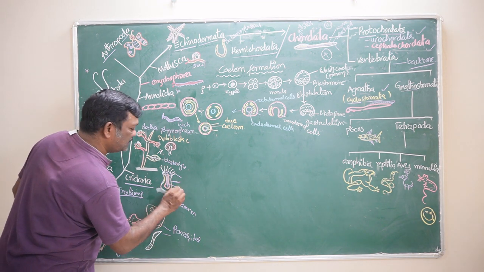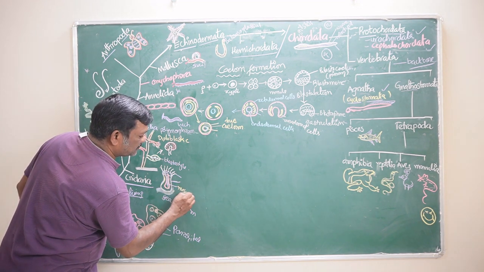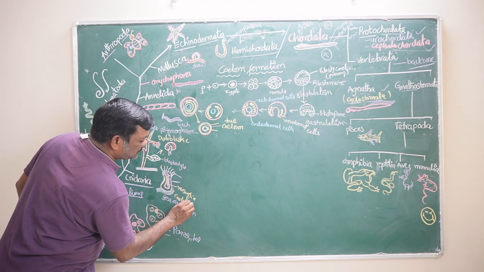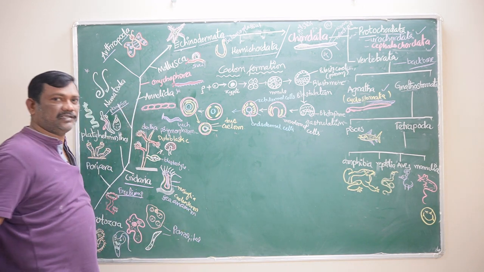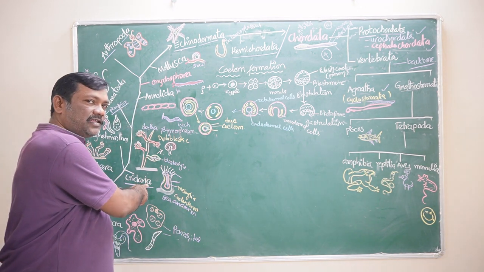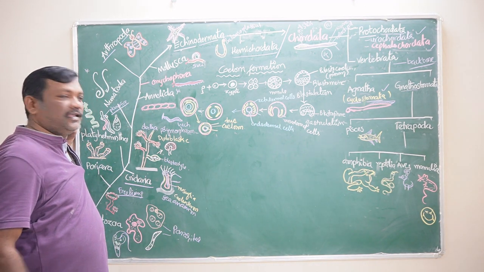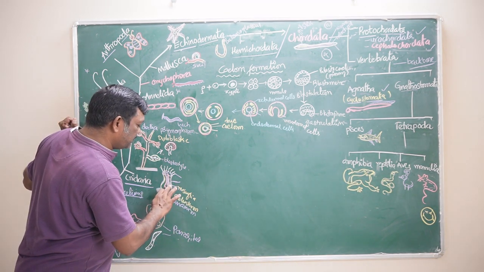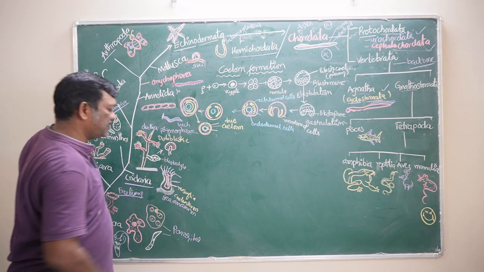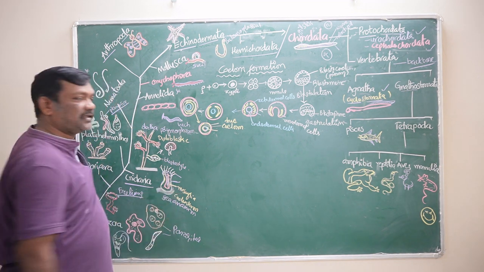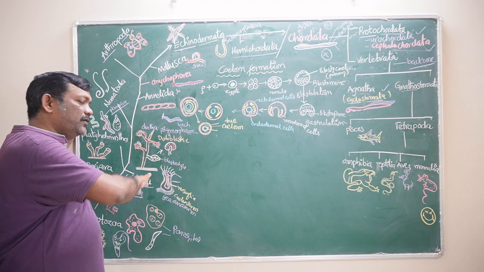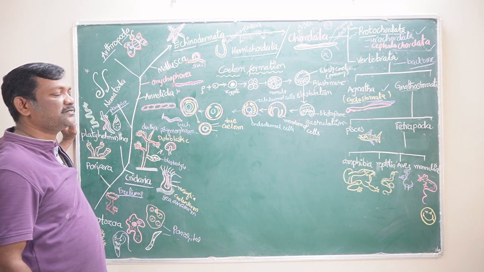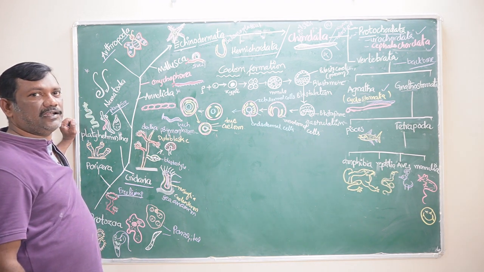In between is the mesoglea, or coelenteron. This phylum is also called coelenterata, because they have a coelenteron or mesoglea between the endoderm and ectoderm.